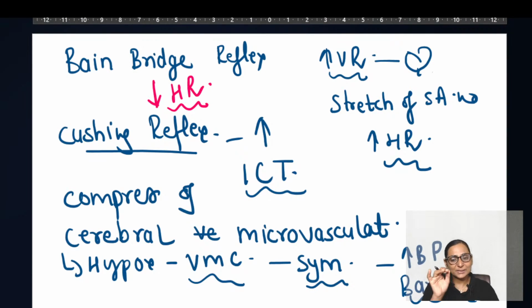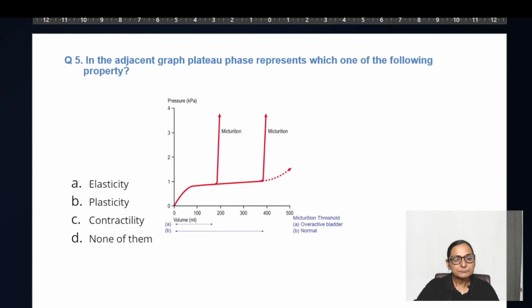Don't confuse this with the CNS ischemic response, which is also called the last ditch stand, which will bring about a very sharp and acute rise of blood pressure through activation of the sympathetics. Next one.